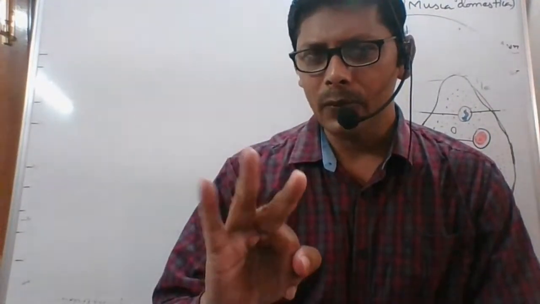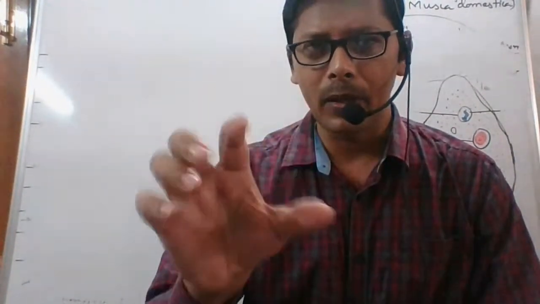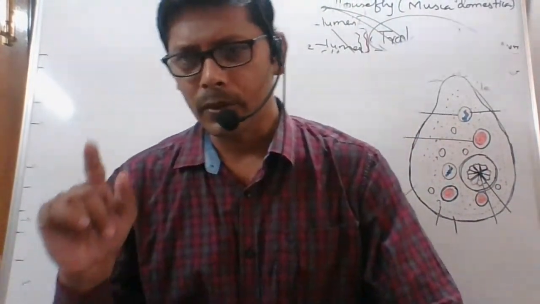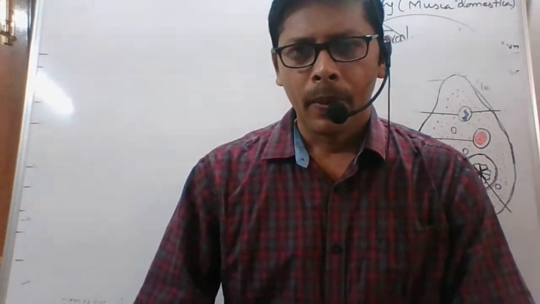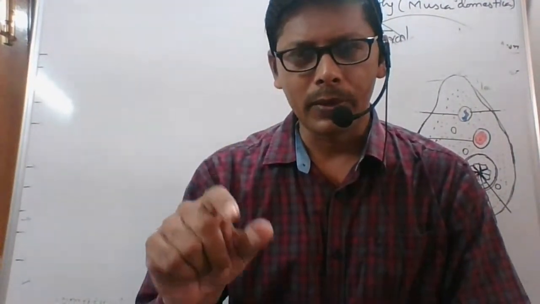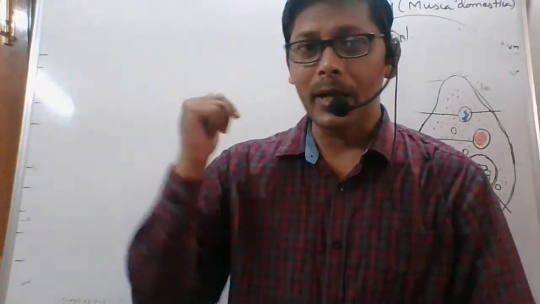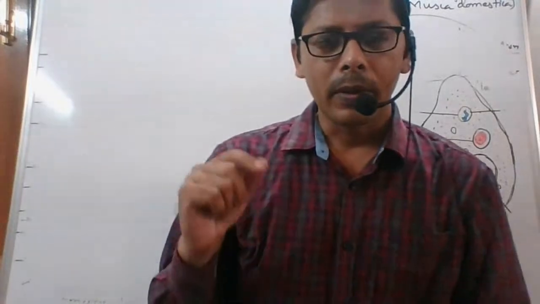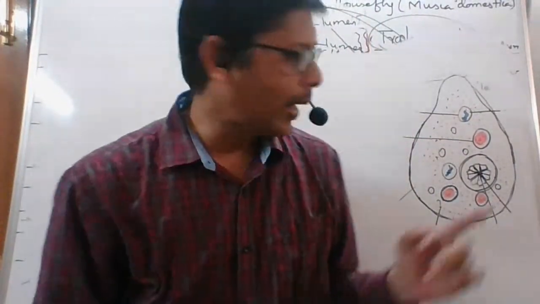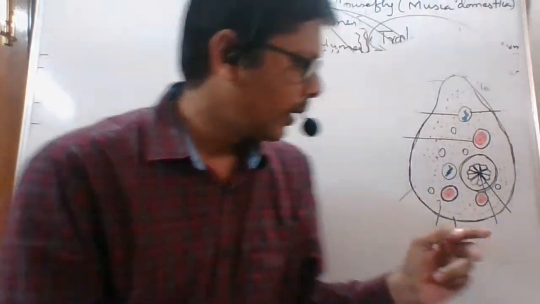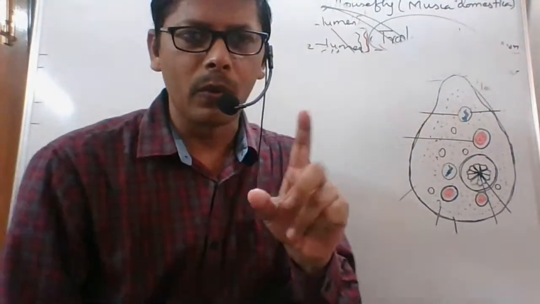What are the characteristic features by which we can identify the trophozoite stage? One is cartwheel shaped nucleus.